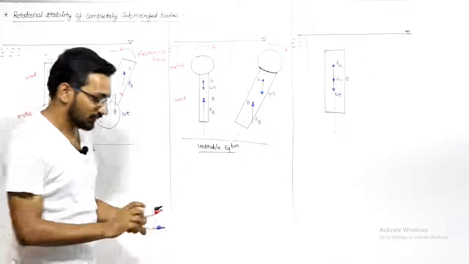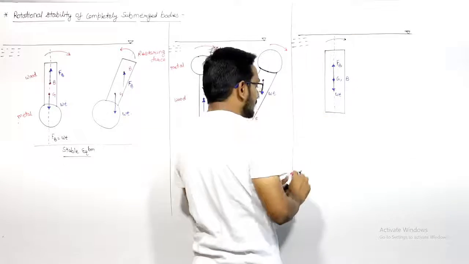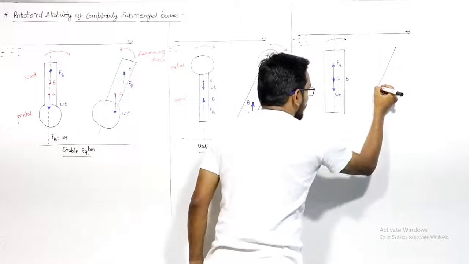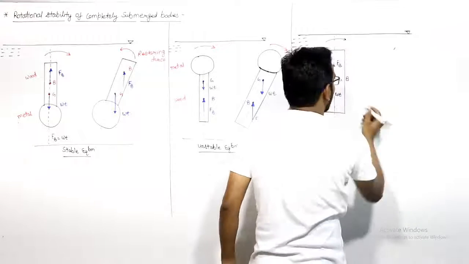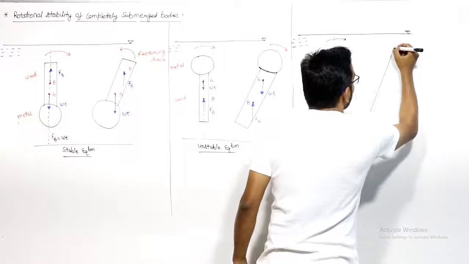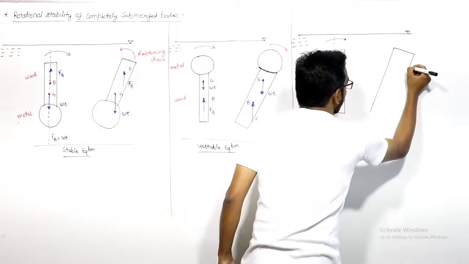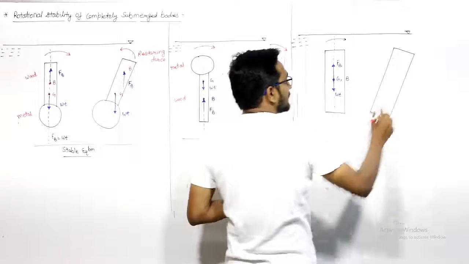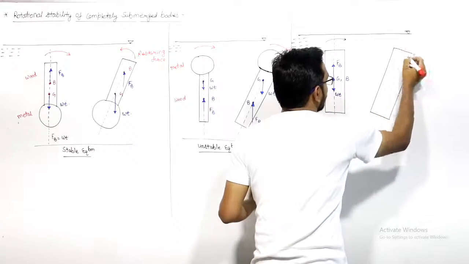This is the case. If I give it a tilt in the clockwise direction, the body will take this shape. Let us say if you disturb this body in the clockwise direction, the body will take this shape like this, and let us say that this is the axis of this body.